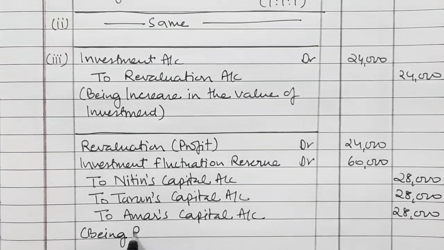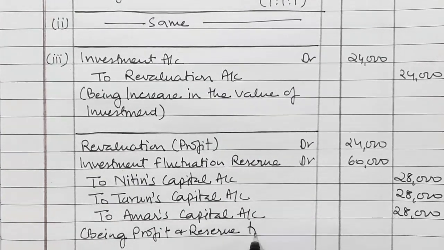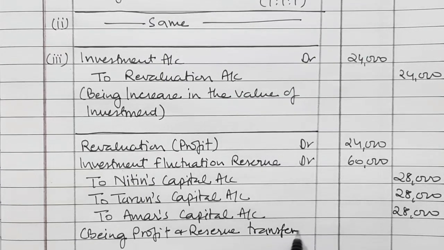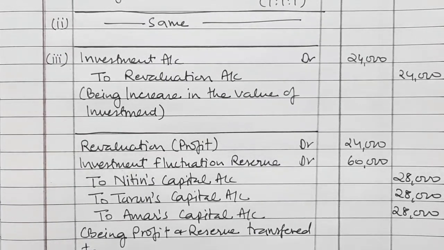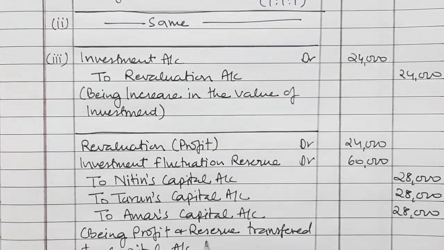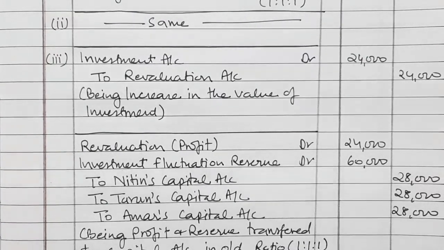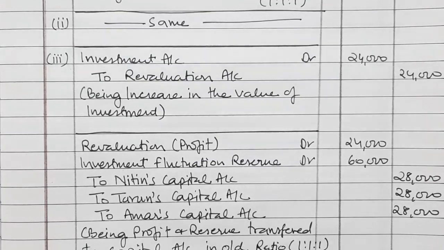Being profit and reserve transferred to capital account in old ratio, which is 1:1:1. This is case 3.